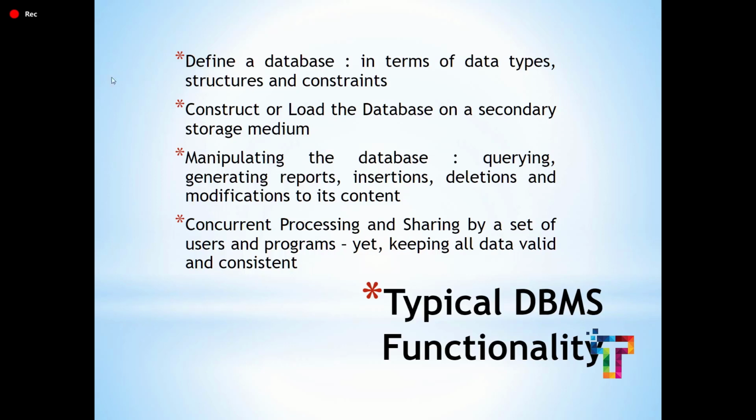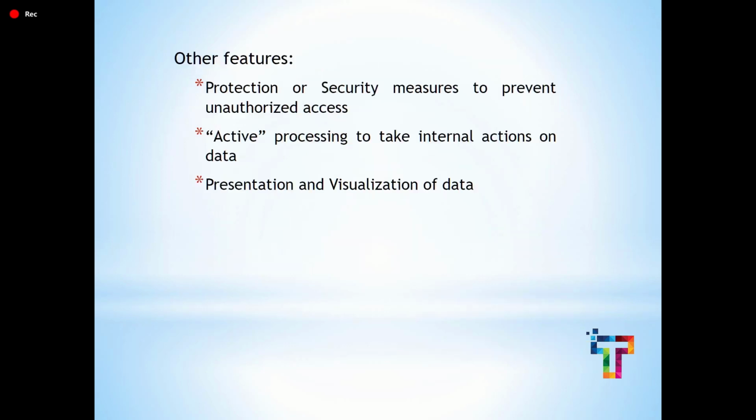So we are giving this authentication to the users. Concurrent processing and sharing means whichever data you have defined and stored can be shared by multiple users, but valid data has to be kept in the database, and only an authorized person can access the data. So these are the functionalities of the DBMS.